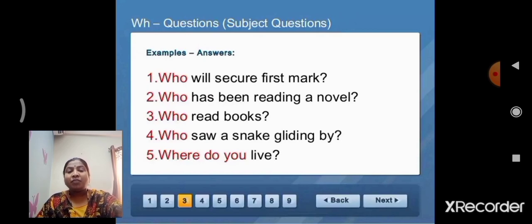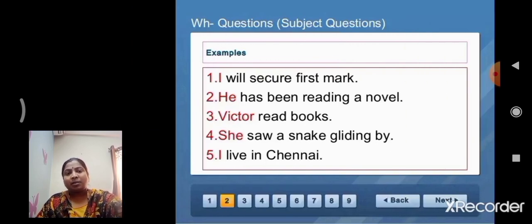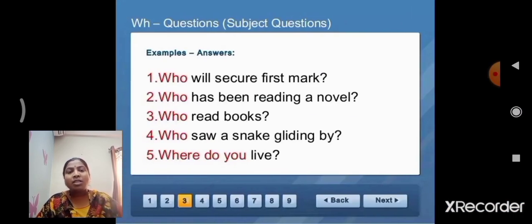Next, Victor read books. Victor is also a person. Who read books? Next, fourth statement. She saw a snake gliding by. She is also a person. Fifth statement, I live in Chennai. I is also a person. So, who saw a snake gliding by?